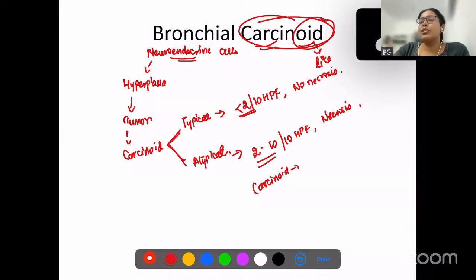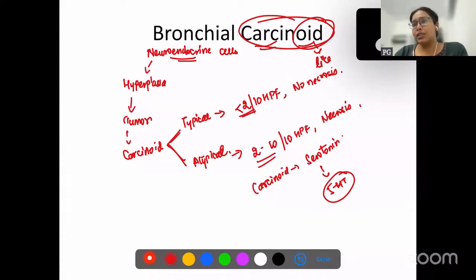So sometimes carcinoids can produce serotonin, the metabolite of which is 5-hydroxytryptamine, which can be found in urine testing. So these are the few important points which you have to remember about carcinoid.